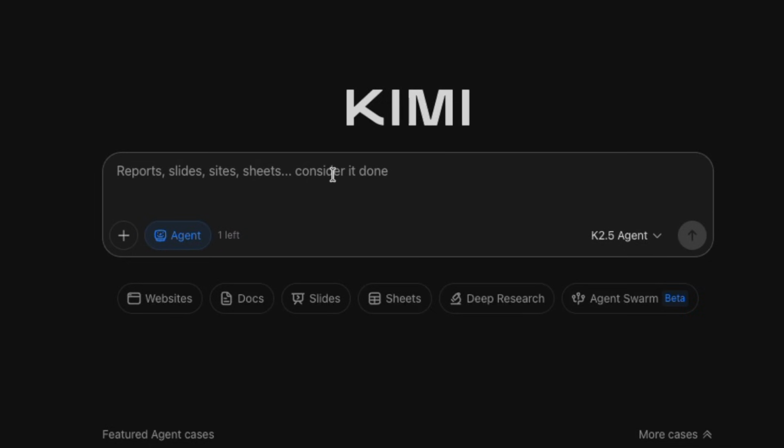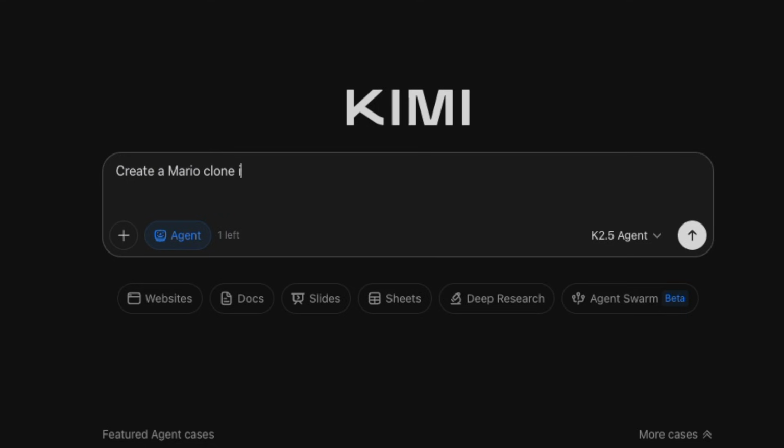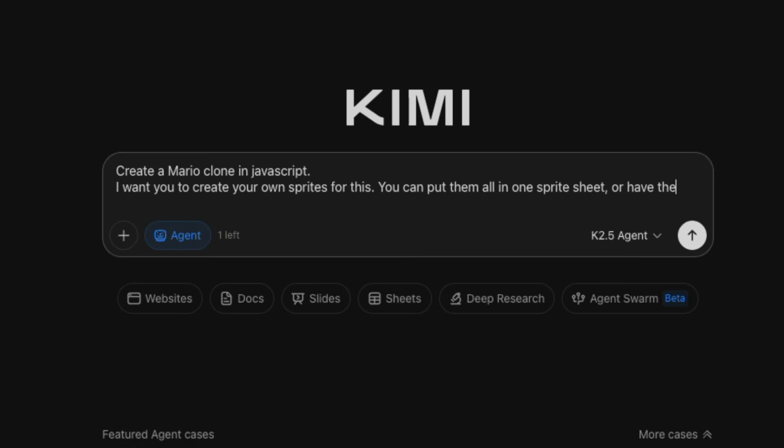Today we are going to see who is better at creating sprites for games, Kimi AI or Gemini, to see who can create a better version of Mario in a single prompt. And so what I'm really trying to look at is, can it actually create sprites? I know that the image generations can do this, but will it be able to create an actual sprite sheet with the movements and the jumps, or something similar to bring that game to life?